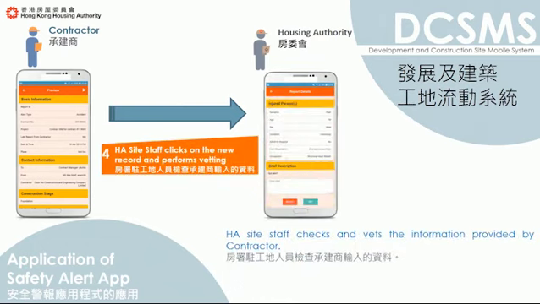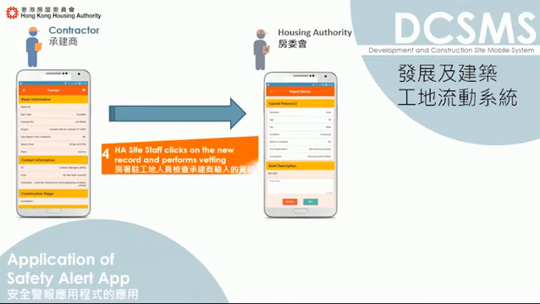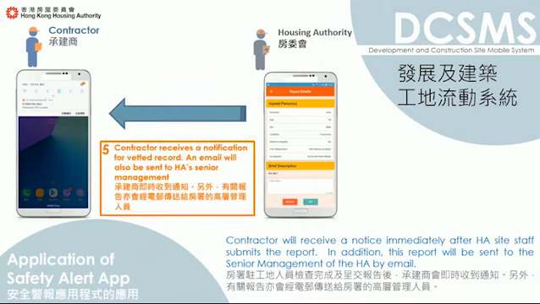HA site staff checks and vets the information provided by contractor. Contractor will receive a notice immediately after HA site staff confirms the report. In addition, this report will be sent to the senior management of the HA by email.